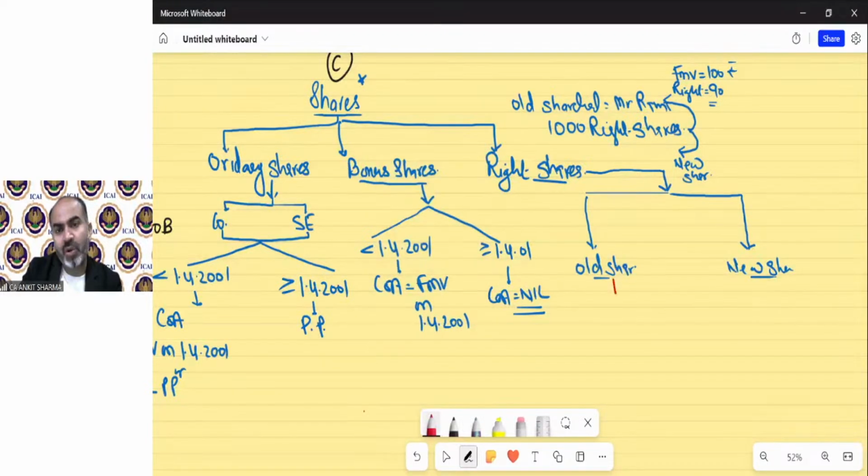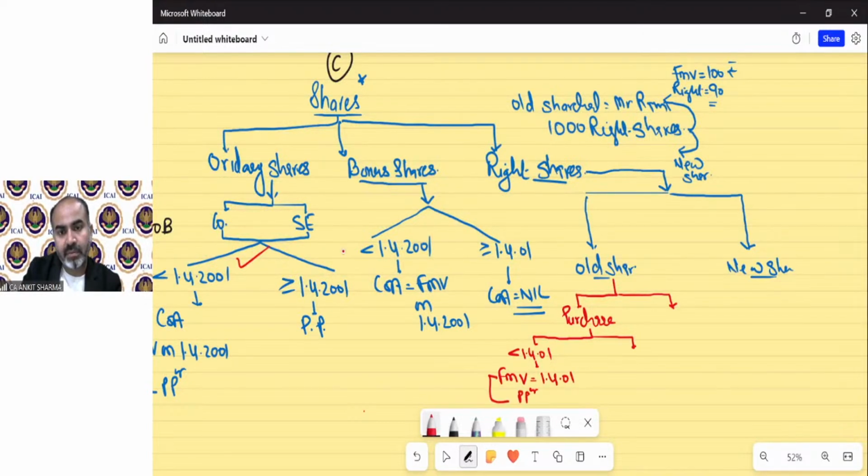Now, the old shareholder can take two decisions. Either he can purchase these shares. If he decides to purchase these shares, then there will be two conditions like this: ordinary shares, whether it will be before 1/4/2001, then the cost of acquisition will be FMV on 1/4/01 or purchase price, whichever is higher.